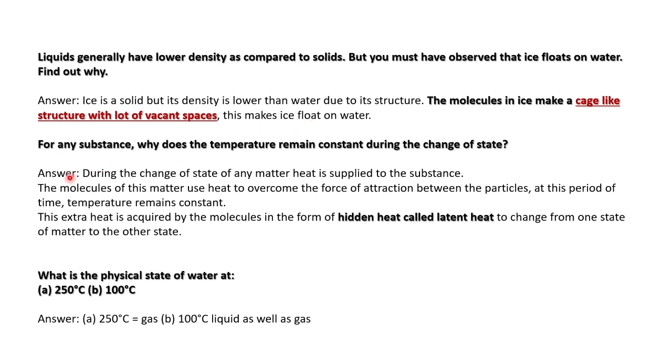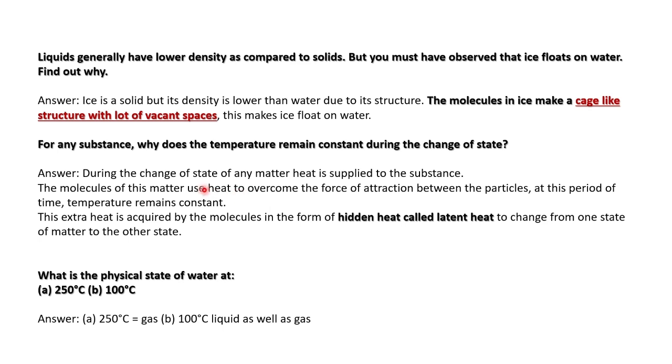Understood? Then, for any substance, why does the temperature remain constant during the change of state? What does it mean? Change of state. A solid changes to liquid, and liquid changes to gaseous state, when there is an increase in temperature. During the change of state of any matter, heat is supplied to the substance. The molecules of this matter use heat to overcome the force of attraction between the particles. During this period of time, the temperature remains constant. Understood?